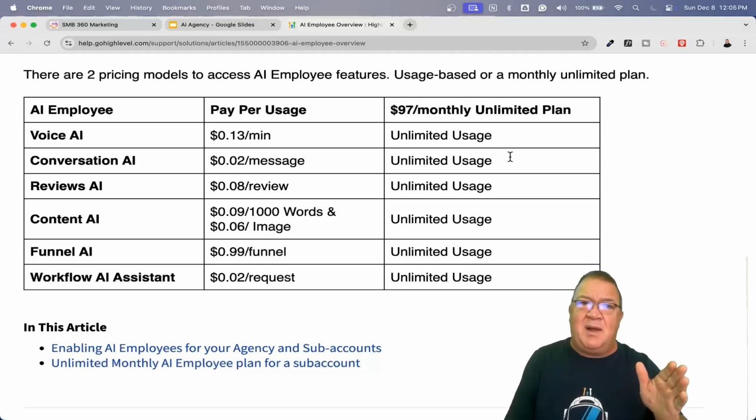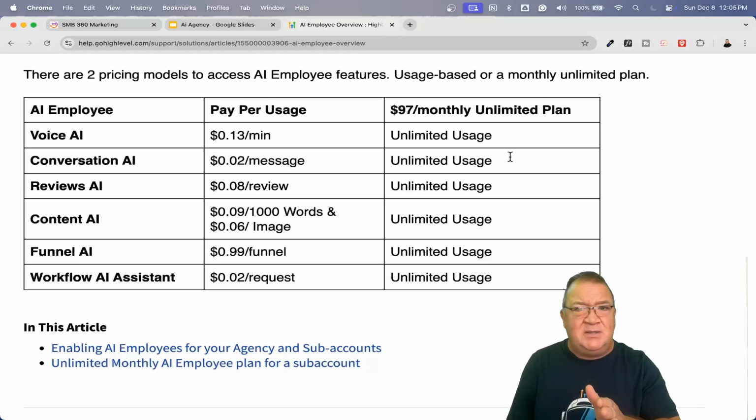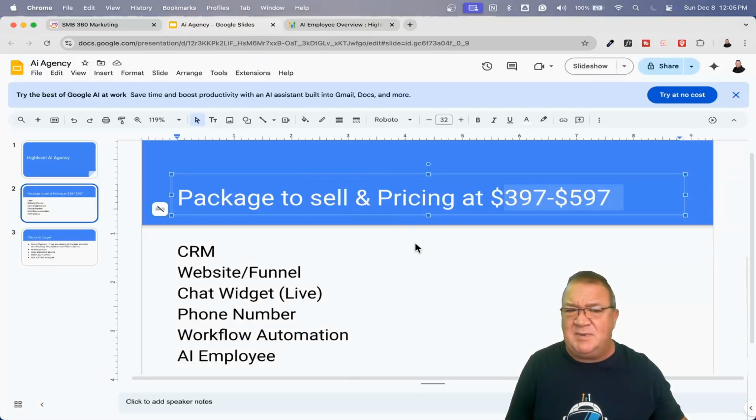So I would say probably go toward the 397 plan with paying for extra usage. So that you might include a little bit with that, like $10 worth of usage in your SaaS plan. So you might want to include that. But here, put them at the 397 with the pay per usage model, and then charge them for any of their usage. And then if the usage starts getting too high, then maybe switch them to a higher plan where you include unlimited monthly on all of these. And then that way there's a fixed cost. So I hope that makes sense to you. So those are the two different ways that you can sit back and just simply deal with your pricing.